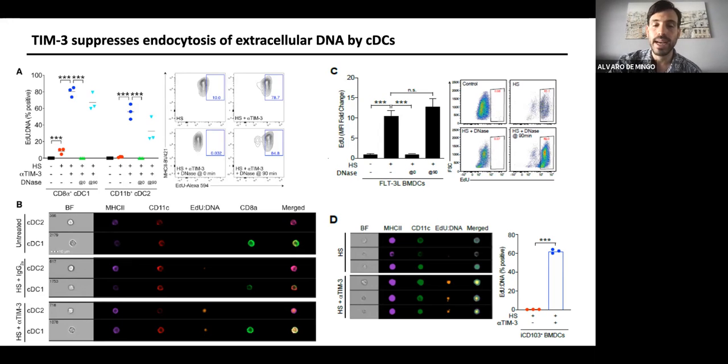We also had the ability to use ImageStream technology at Moffitt Cancer Center. So we were able to label our DNA and also the different markers to check for dendritic cells. And we were able to see that the cells that were treated with the anti-TIM-3 antibody have this expression of the EdU DNA, and we can really see very nicely in this single cell the expression of the DNA that we cannot see when we only treat the cells with heat shock and IgG.